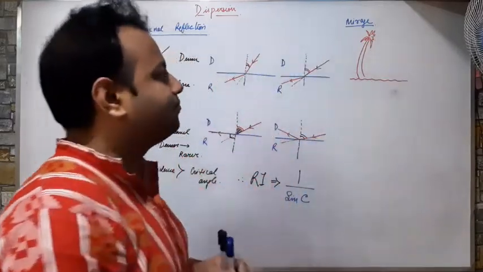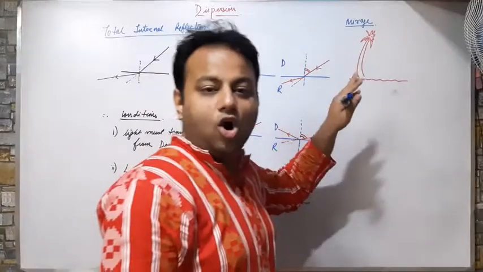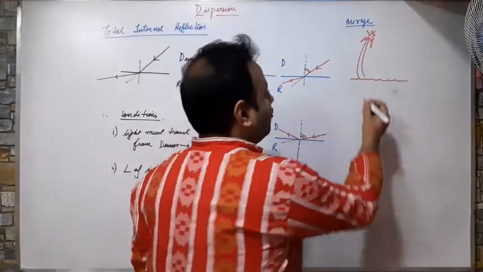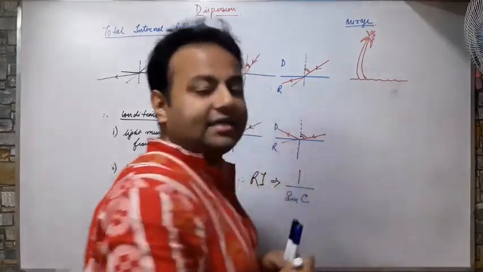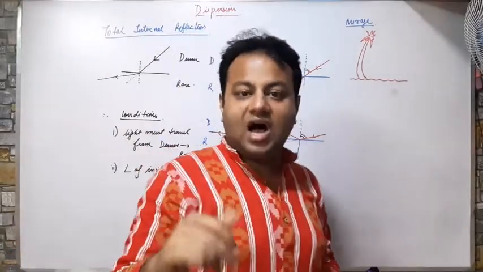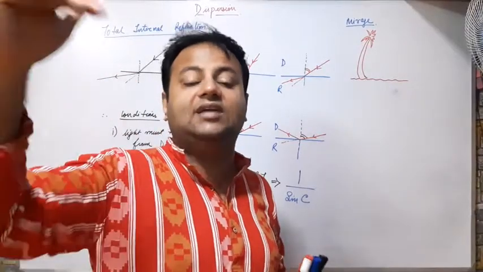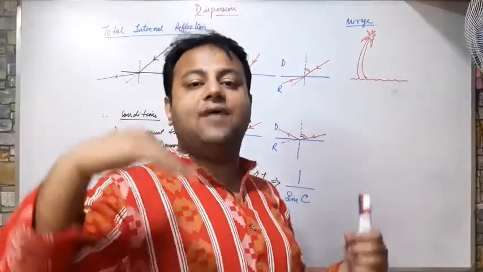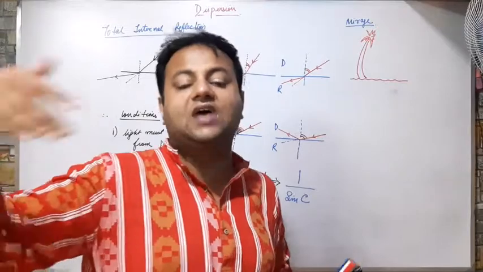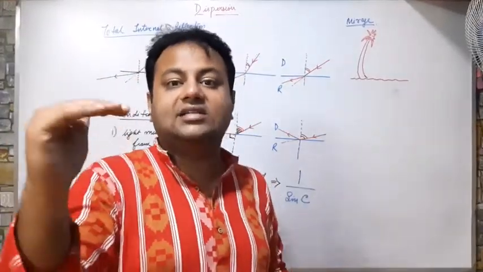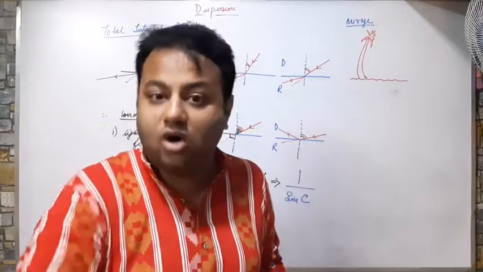Suppose there is a tree in a hot place. Suppose on a desert, there is a tree over the desert. We know that the layers of air are not the same. They have different densities, different properties at different layers. I have the stratosphere, the troposphere, the mesosphere, the ionosphere. Even within the troposphere, different layers are present for different heights of air.